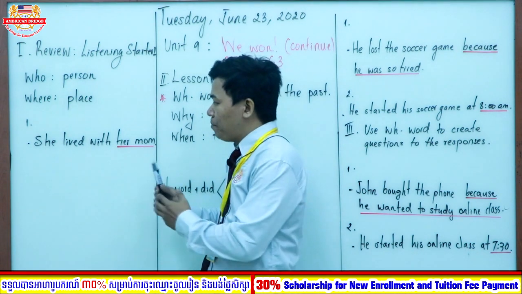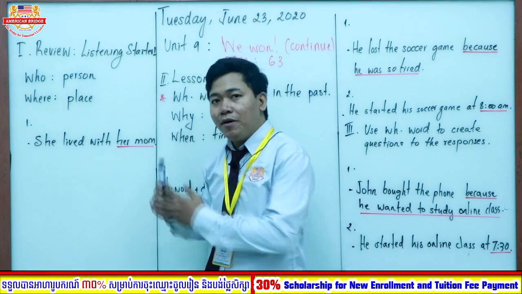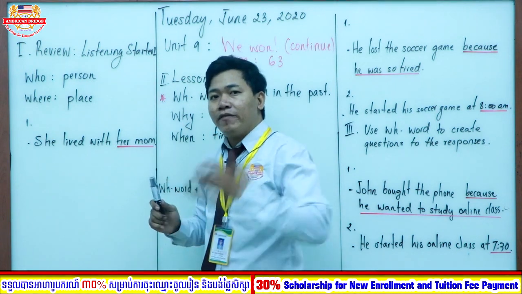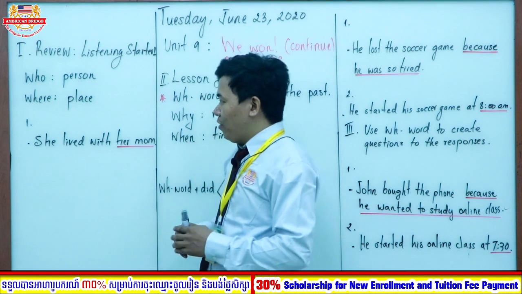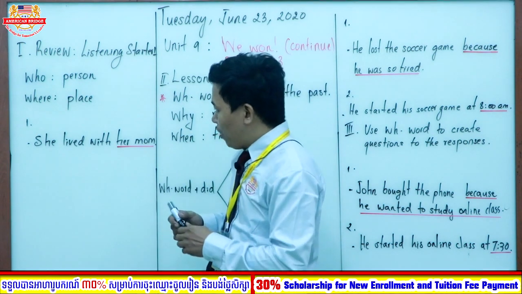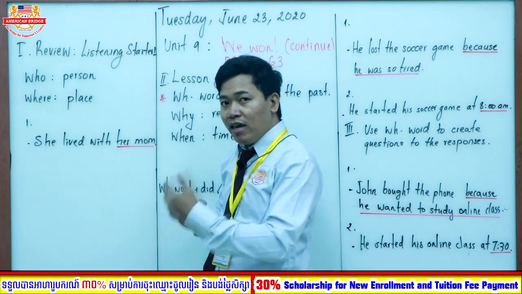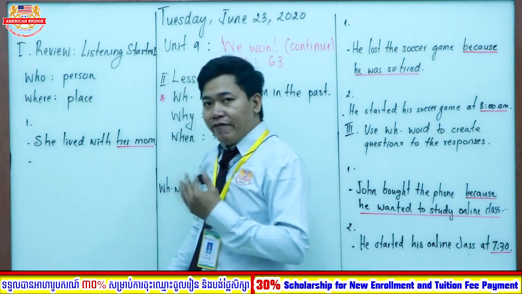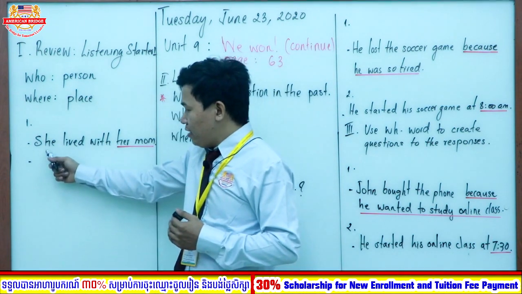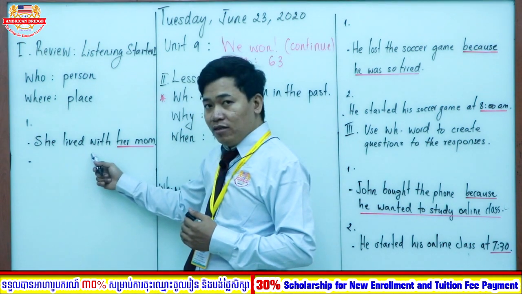This is the example that we have learned in every form since the beginning until now about simple past. So we will check the example together and change it into different forms. Now, let's check with me. I want to change this sentence to negative.